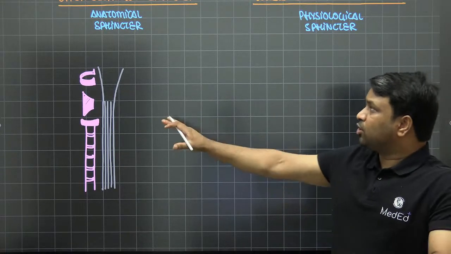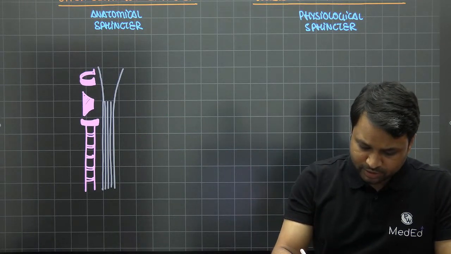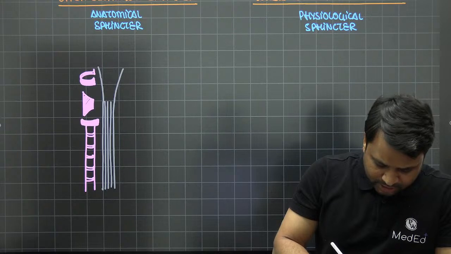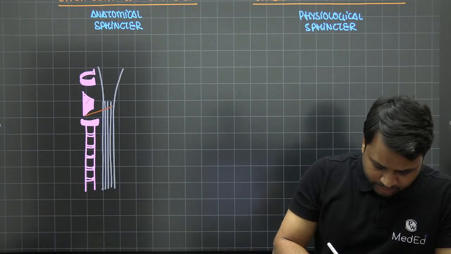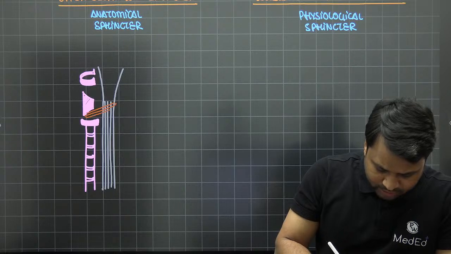Now, when you talk about the upper esophageal sphincter, there is a muscular component which makes it behave like a sphincter. This muscle starts from the thyroid cartilage and encircles your esophagus.